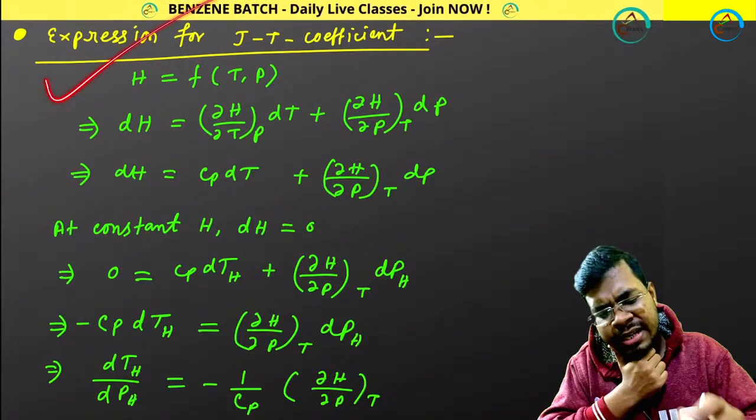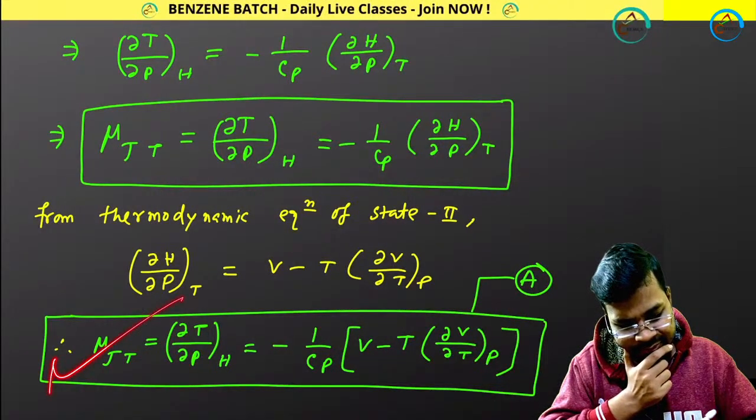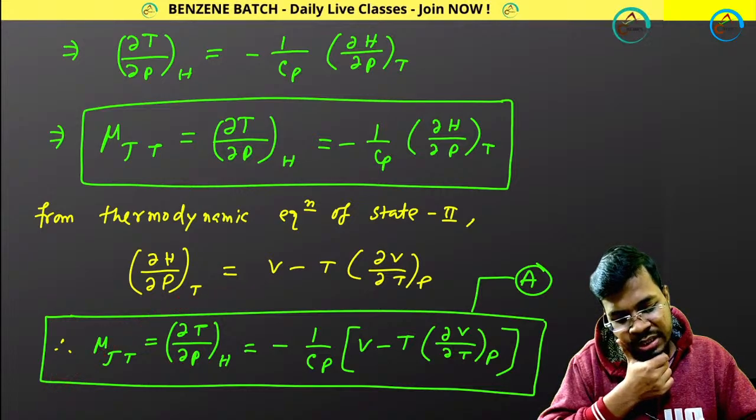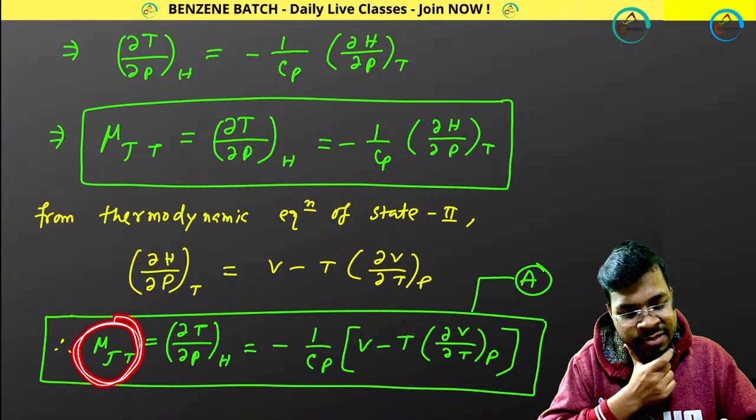Then the expression for the JT experiment: mu JT, that means the Joule-Thomson coefficient, has this value.